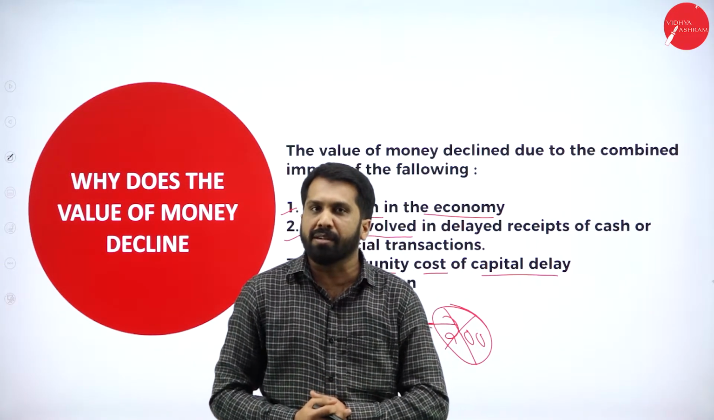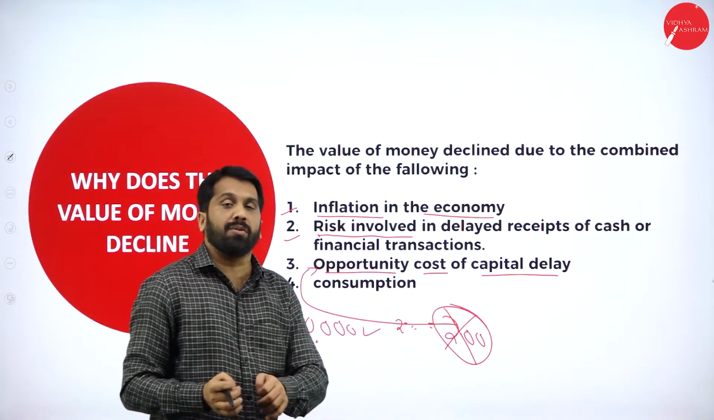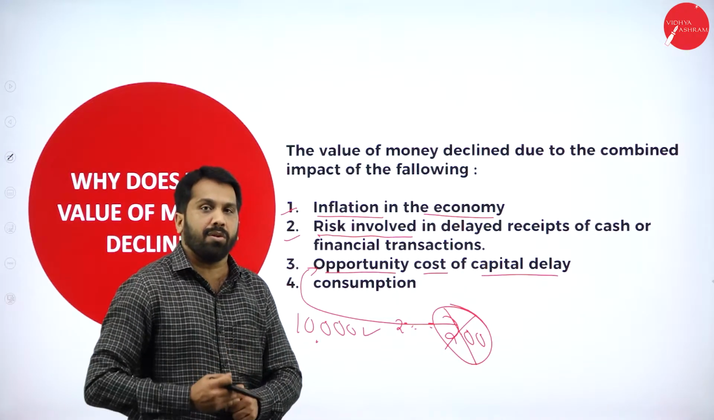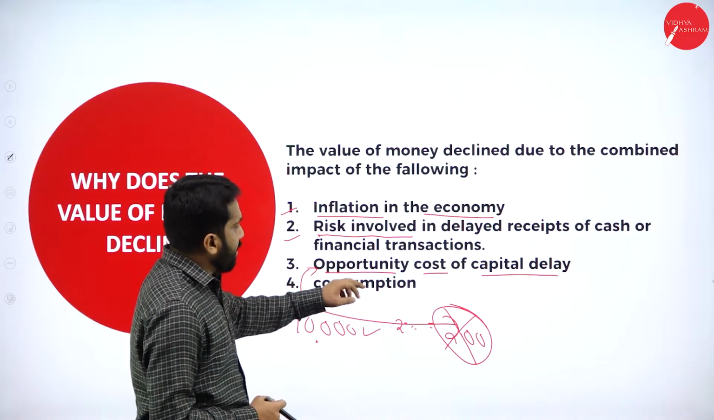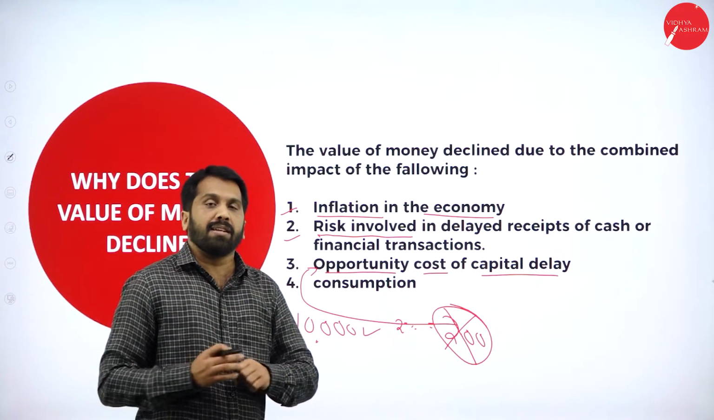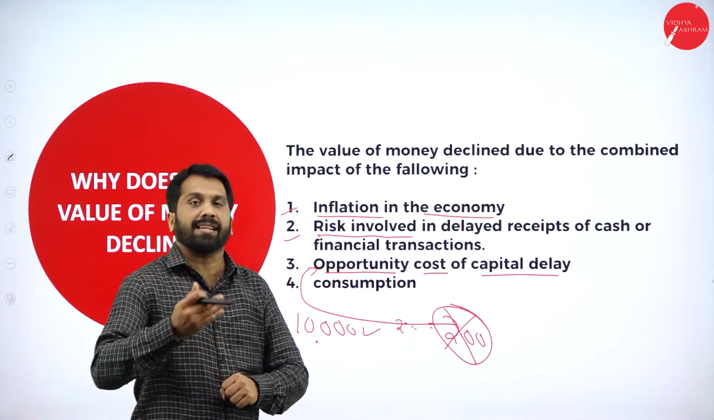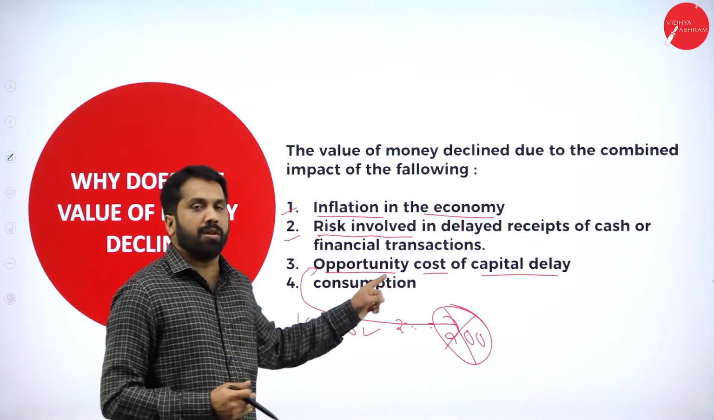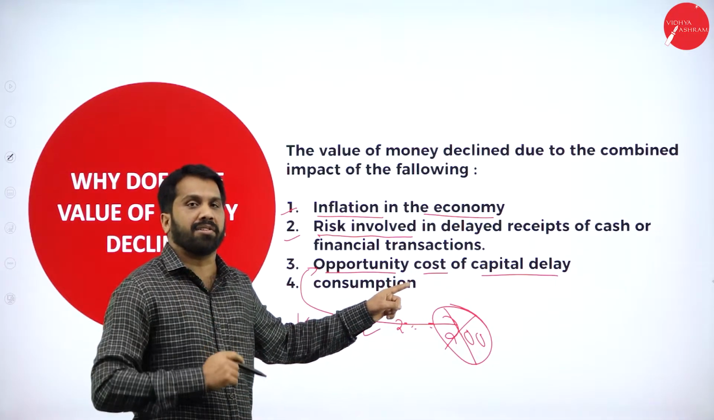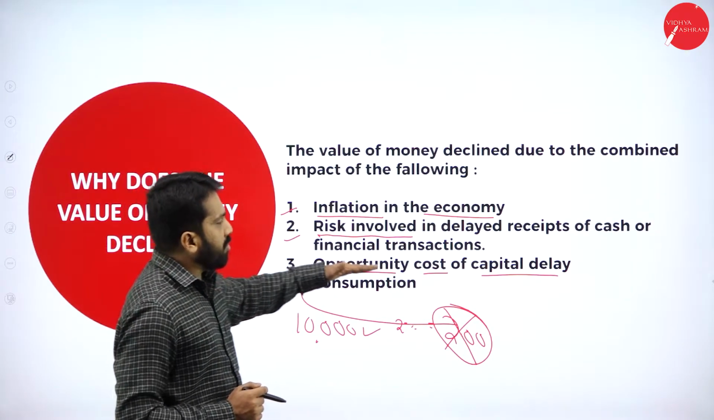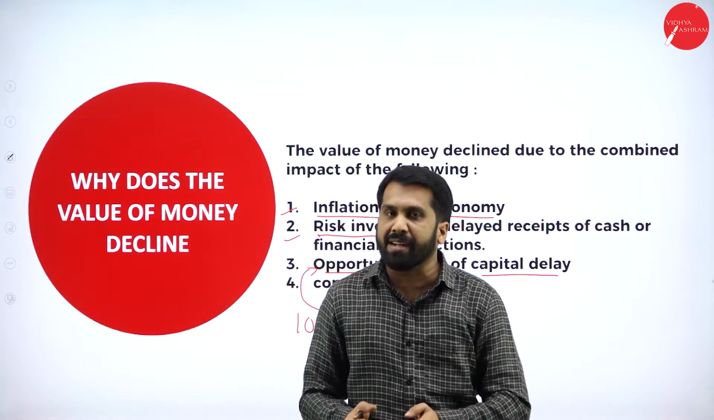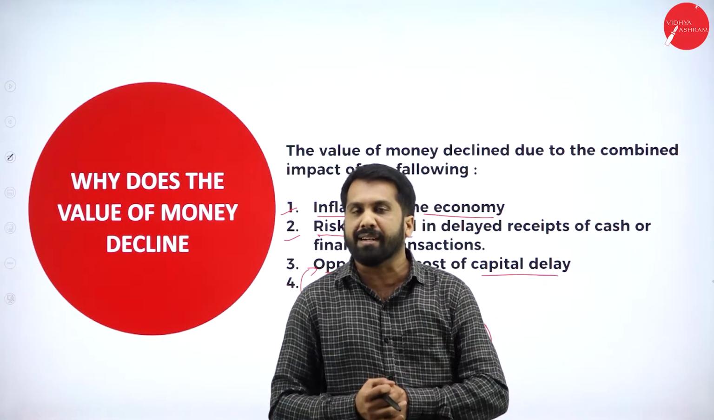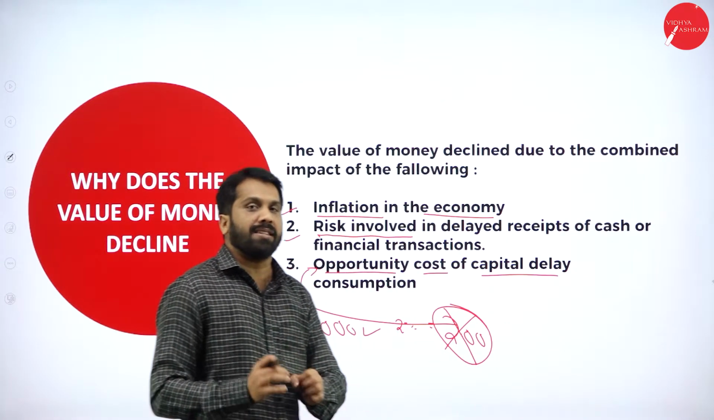What is opportunity cost? The money you lost, the money you left, the money you forgot by not collecting money today. You promise that I'll collect next month. That 1 month you lost that 1 month interest. That is called opportunity cost or capital delay. The expected income you have not collected is called opportunity cost.